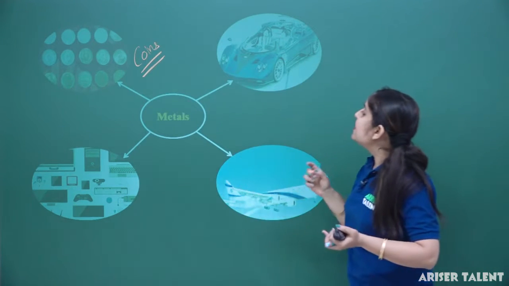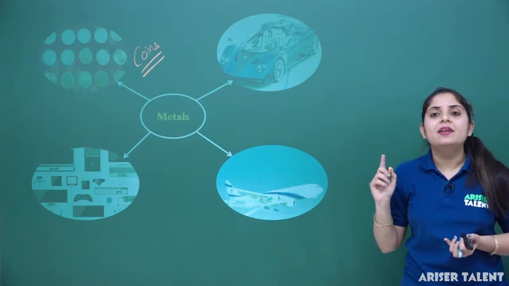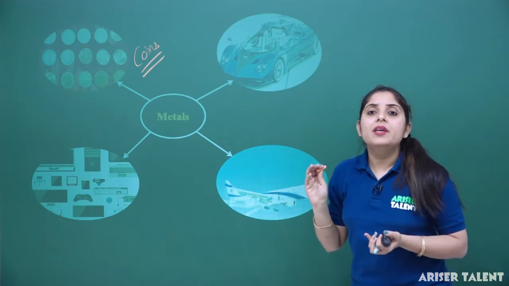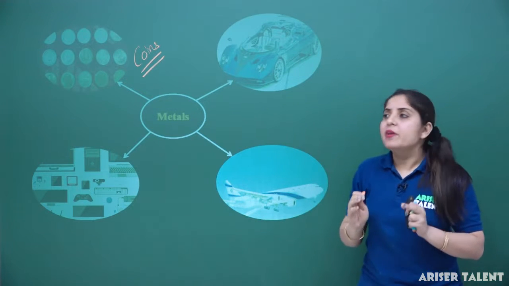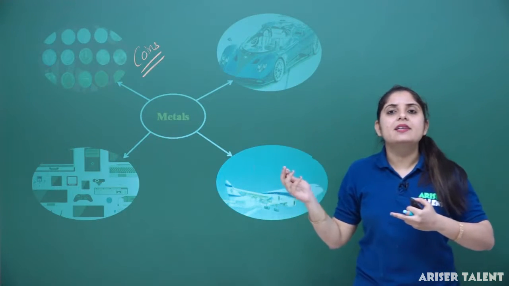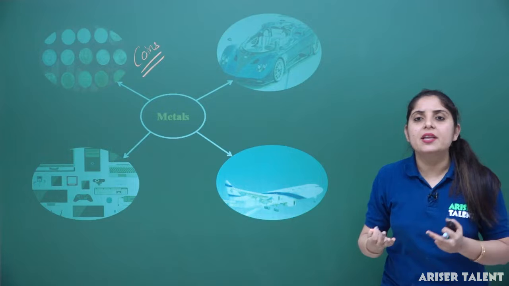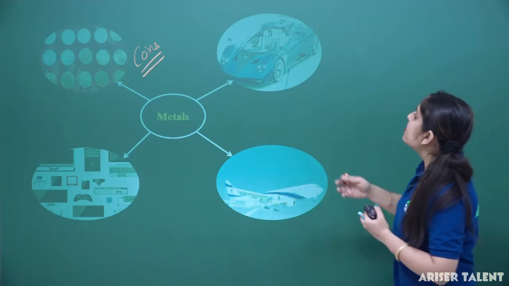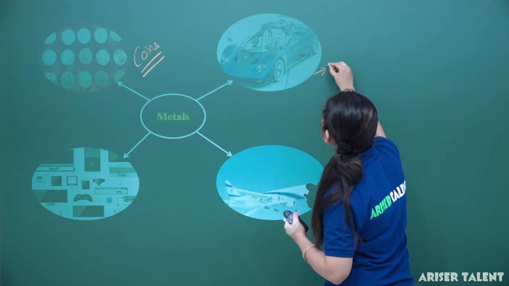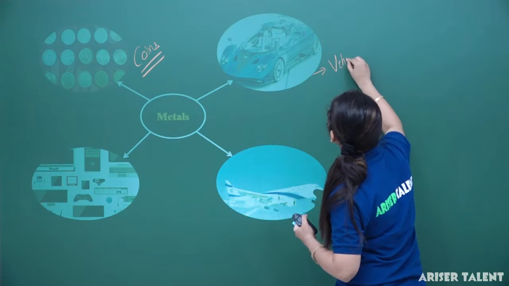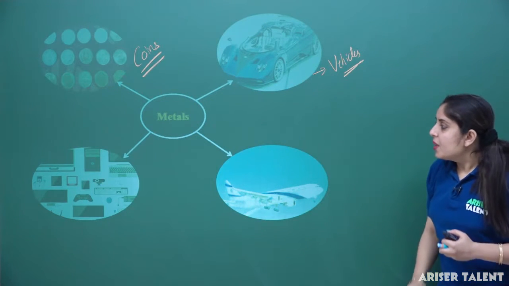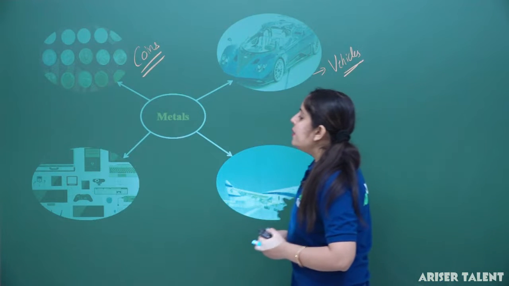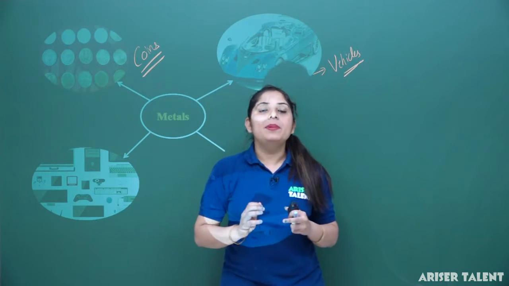Second application, you can see in vehicles. We can make the outer part of the body of any vehicle of metal. I'm taking the examples of car, bus, train. Many travel appliances are made up of metals. So you can see that in vehicle parts, metals are broadly used. The third category of metal use is in electronic appliances.